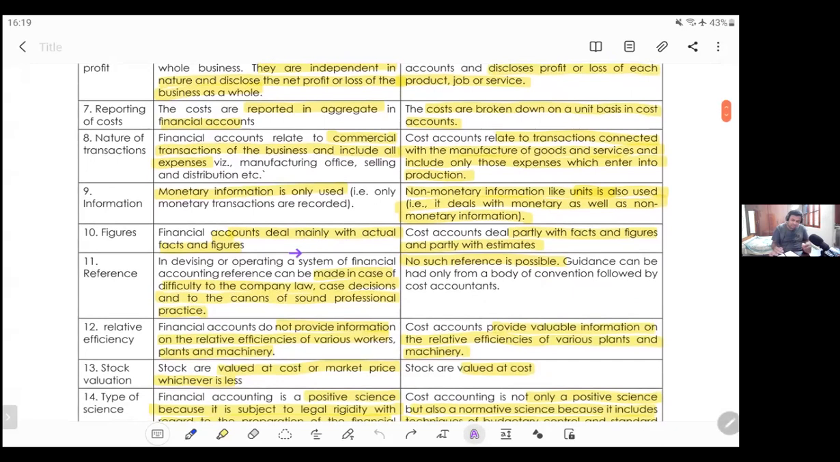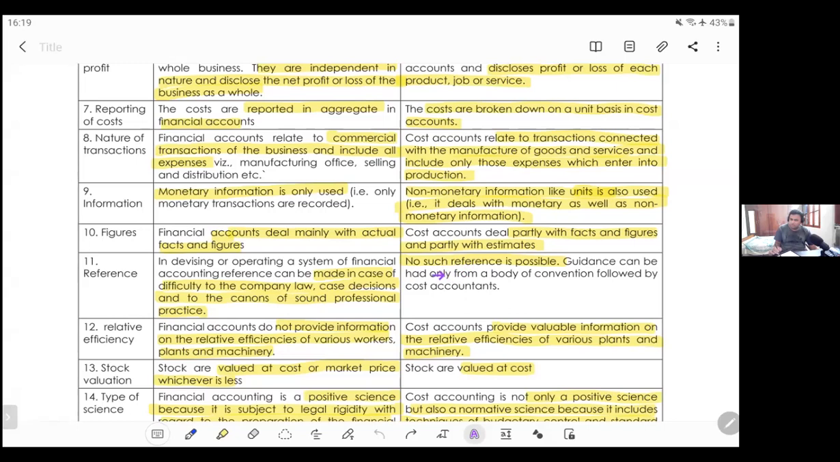Here they deal with actual figures only. Here we deal with estimates also. So many estimates will be there in costing. Now in your foundation, you don't have any estimated costing. In the intermediate and final you will have estimations only. Reference: here reference is made to company law or these things. Here no such reference is there.